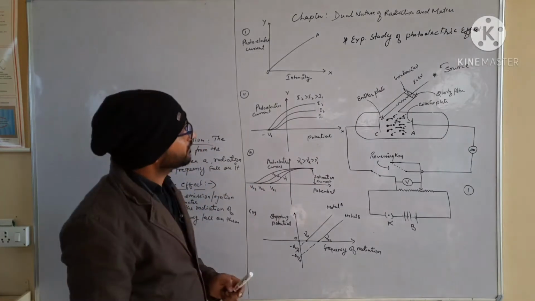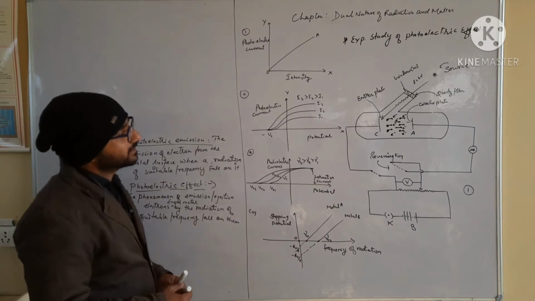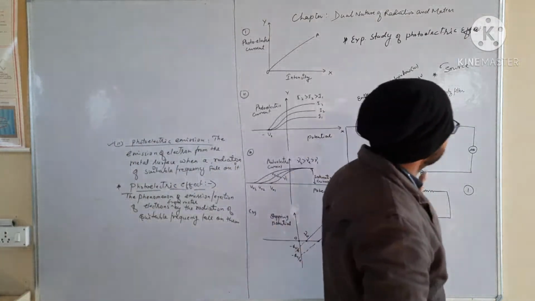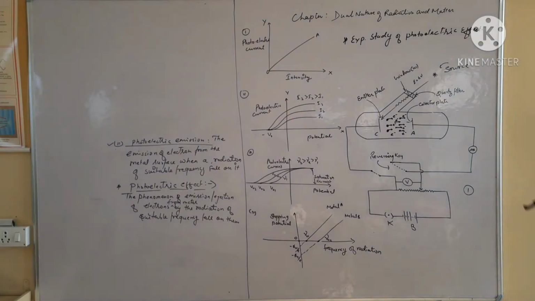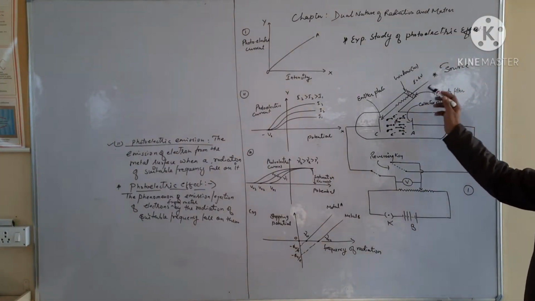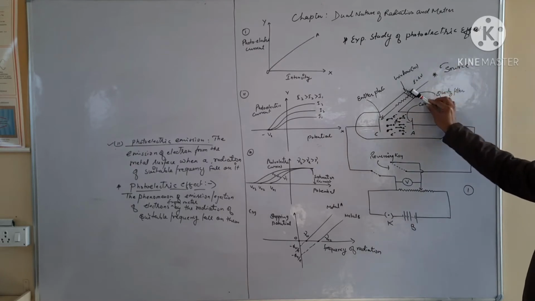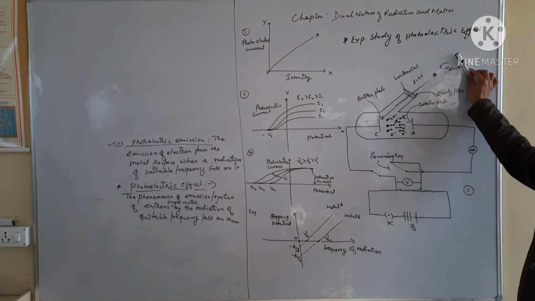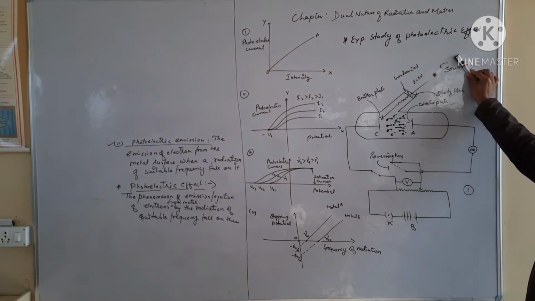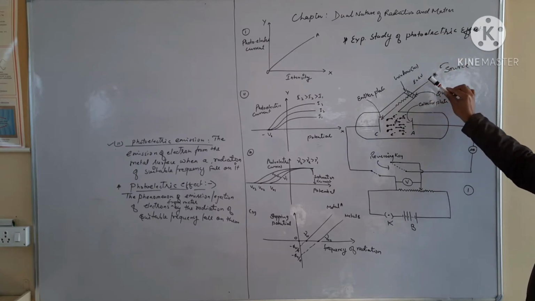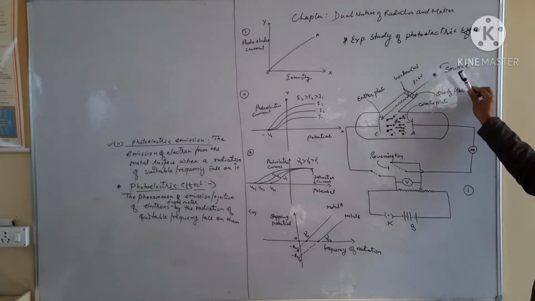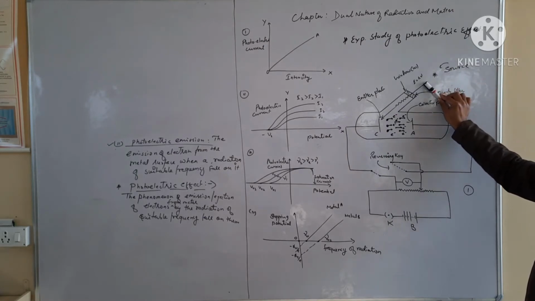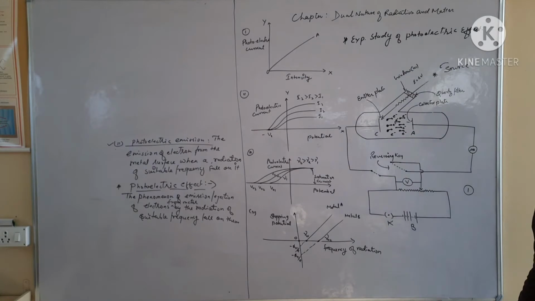In the case of the effect of intensity, if we want to change the intensity of the radiation, we will shift the source with respect to the plate C, either farther or closer. If the source is at a farther distance from the window, the radiation will have less intensity compared to a location closer to the window. So we can change the intensity by changing the distance between the source and plate C.